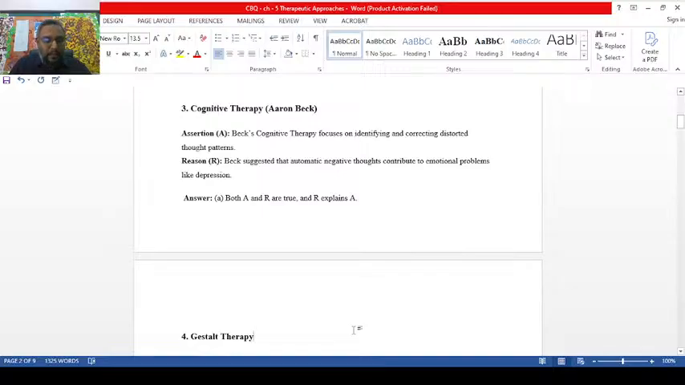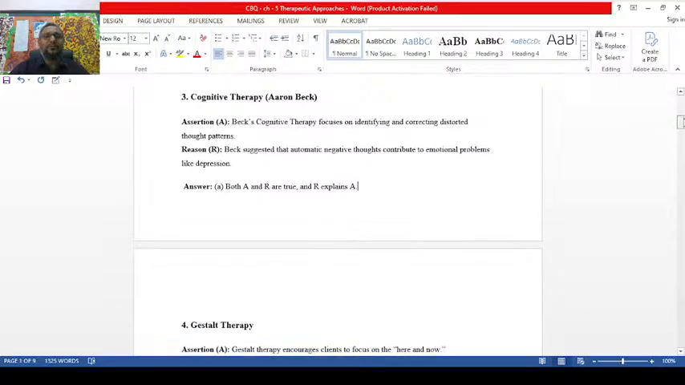Yes. You know, for your understanding, Aaron Beck's therapy, the aim of this therapy is to replace this automatic negative thoughts with the positive empowering thoughts. Both the two statements are very clear here, true. So I can say here both are true and there is a relation, you see. So R is explaining the A. So this is option A for us here. I removed the options actually to reduce the page length.